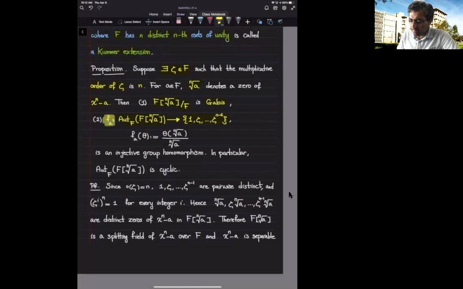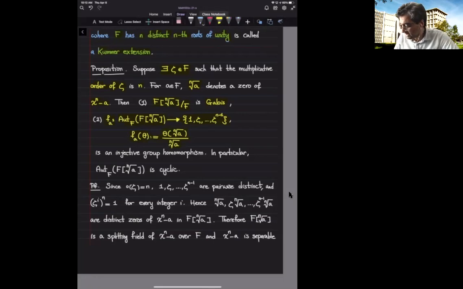And the map I'm going to denote by f_a, what is it? When I feed it an automorphism theta, I apply theta to the nth root of a, and then whatever I get, I'm going to divide it by the nth root of a. So that's going to be my f_a(theta).